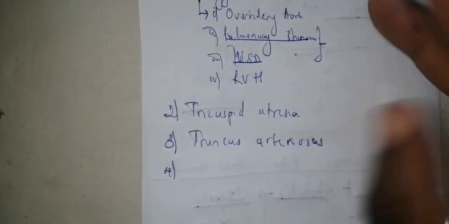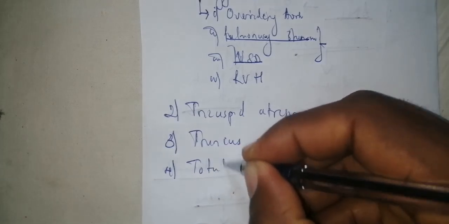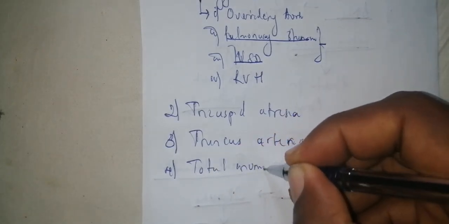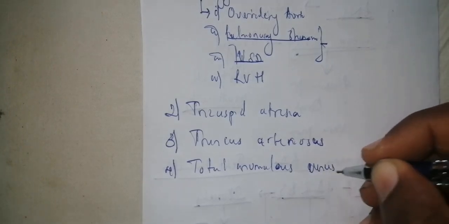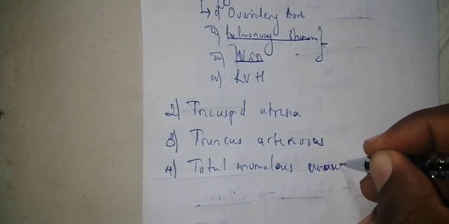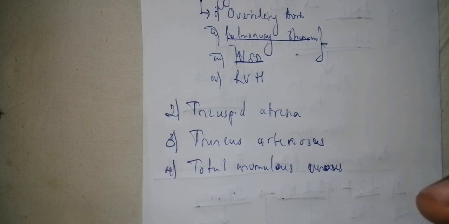Now, the fourth one is a total anomalous venous return. Is it clear? Meaning that the blood that was supposed to be returning into the right atrium is instead returning in the left atrium. That's a total anomalous venous return.